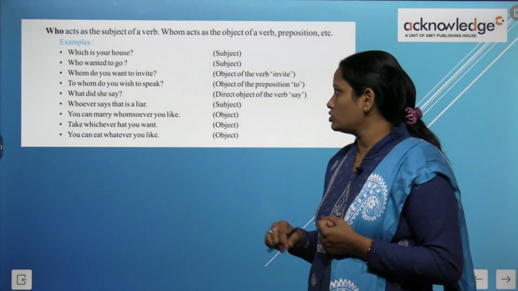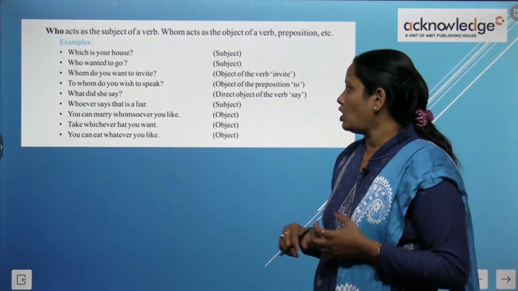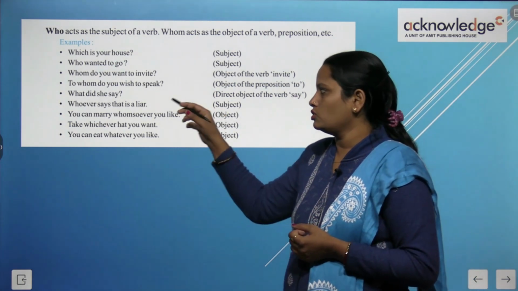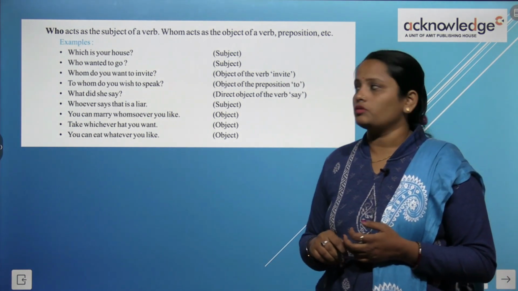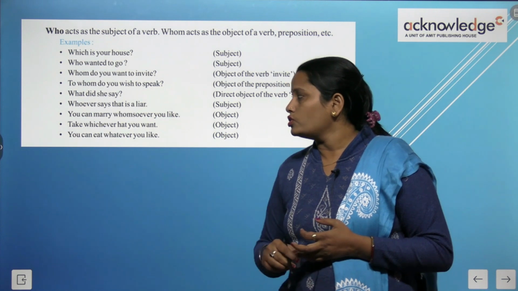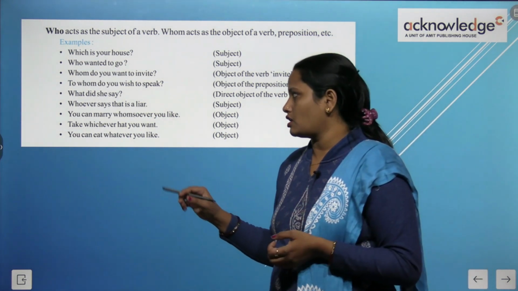To whom do you wish to speak? Here the object of the preposition is to. What did she say? Here what is used as the direct object of the verb say. Whosoever said that is a lie. It's working as a subject.